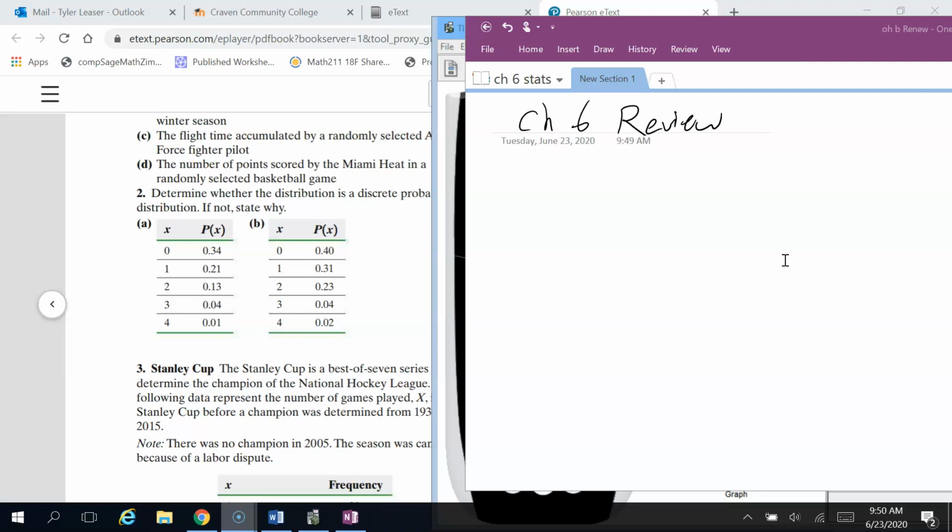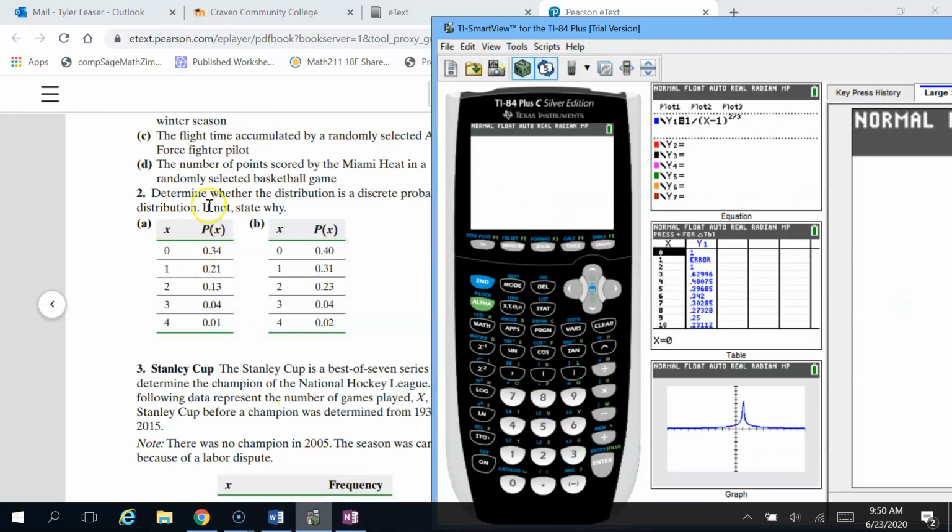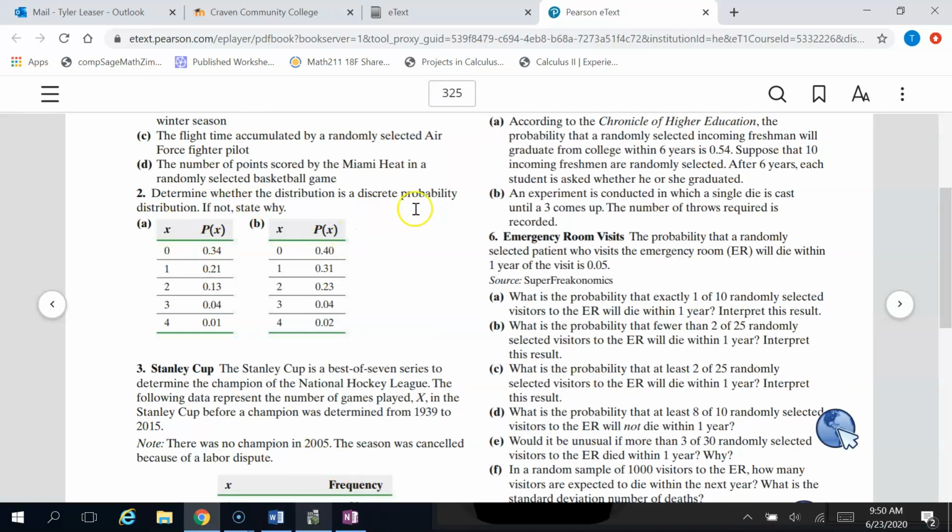Okay, so this is on page 325 here in your book. This is the review problems for Chapter 6. We're just going to start here with number 2. Determine whether the distribution is a discrete probability distribution. If not, state why. Okay, so a discrete probability distribution, discrete meaning that the values of the data itself are either whole numbers or at least countable.